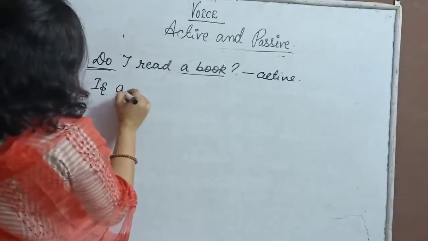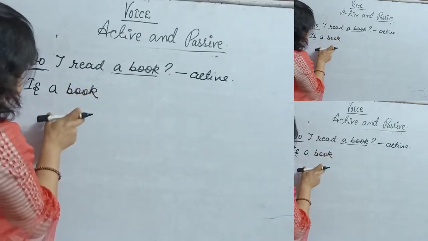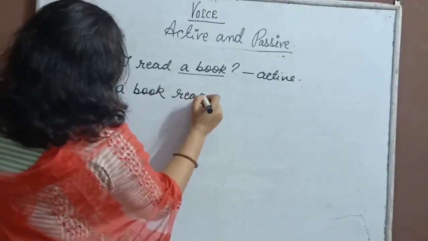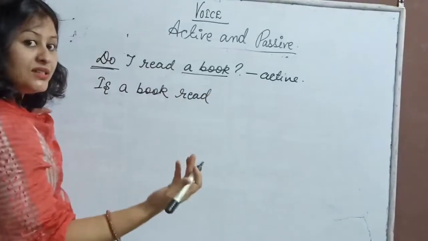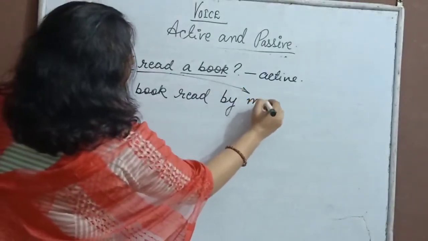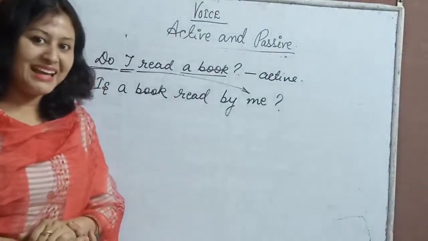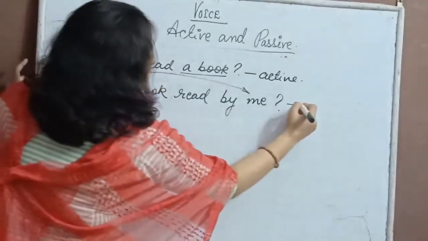Is a book. Because it is in simple present, third form of the verb, is a book read? Read, read, read. So is a book read by whom? Who is the doer? Who is reading the book? So is a book read by me? So this is the passive form of this interrogative.